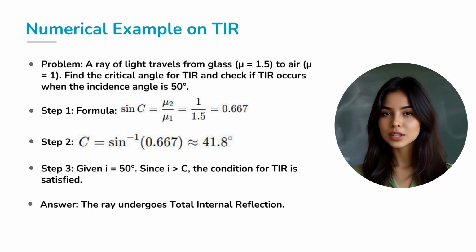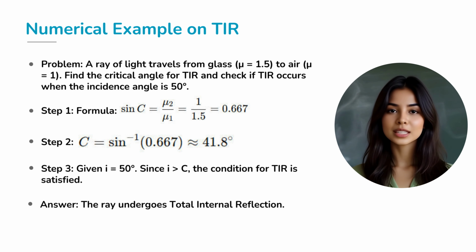Step 1. Recall the formula sin C equals mu2 over mu1. Here, mu2 is 1, mu1 is 1.5. So, sin C equals 1 divided by 1.5, which equals 0.667. Step 2. Now take the inverse sine. So, C equals sine inverse of 0.667, which comes out to approximately 41.8 degrees.